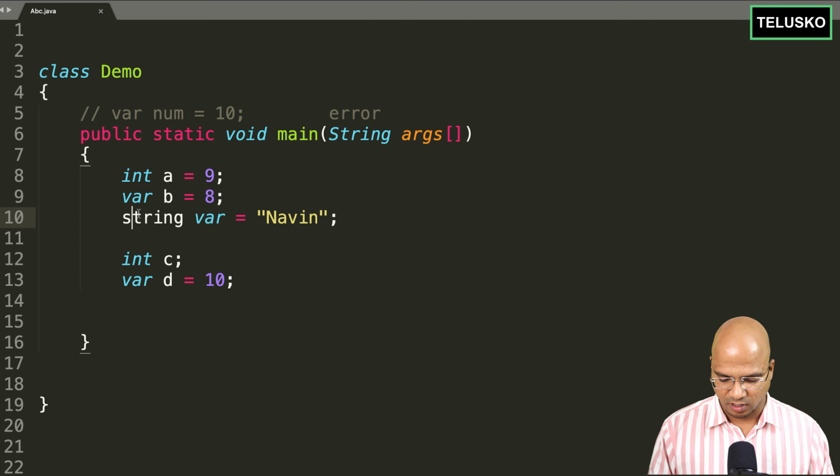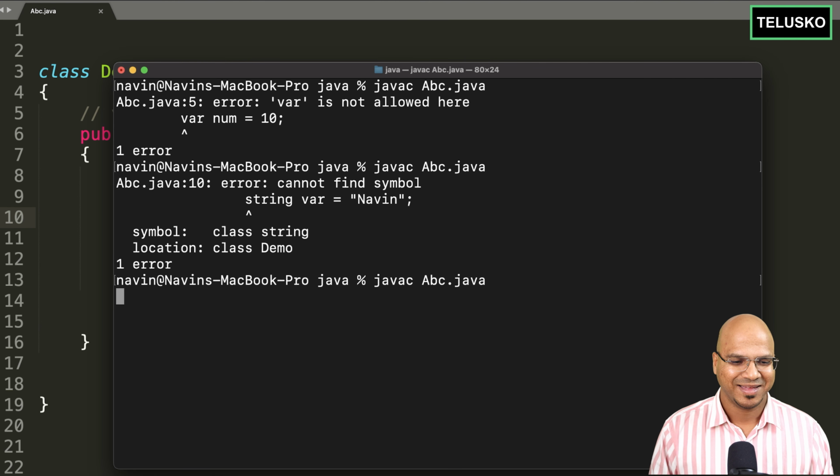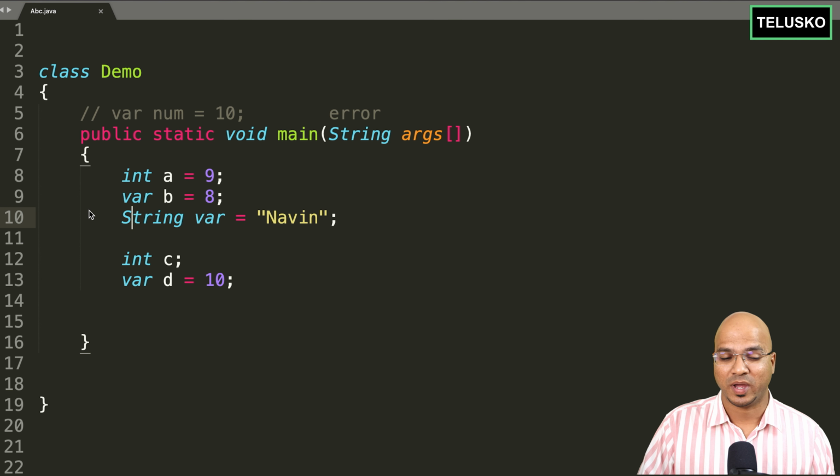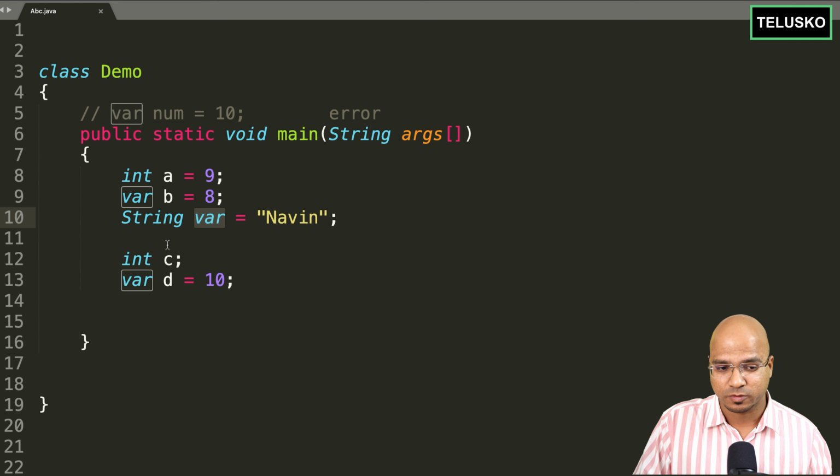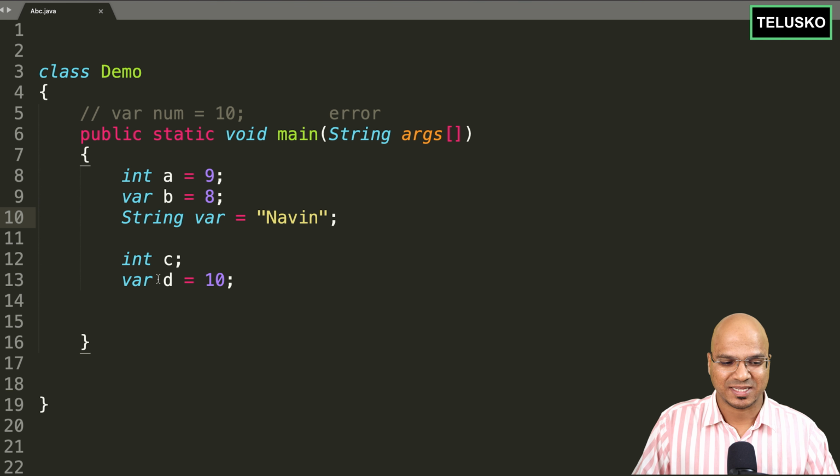Oh, so I'm working with Solidity programming. Okay, go back and run. And you can see there's no error. So basically you can use var as your variable name, no issue. So you can use it as a variable name. You can use it as a keyword as well.